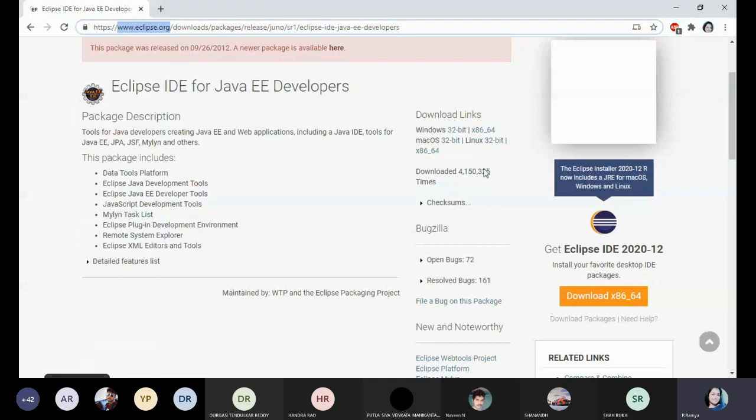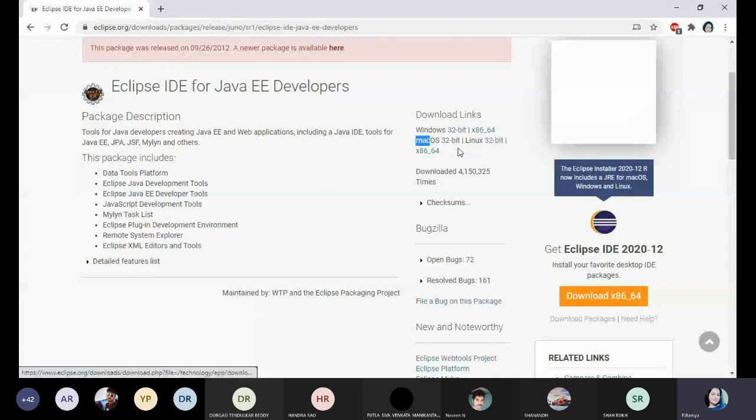That means if you have an Apple laptop with Mac OS, you can install Eclipse for Mac OS, 32-bit or 64-bit. At present I'm using Windows 10 in my laptop, so either 32 or 64-bit. But the majority of people prefer 32-bit instead of 64.